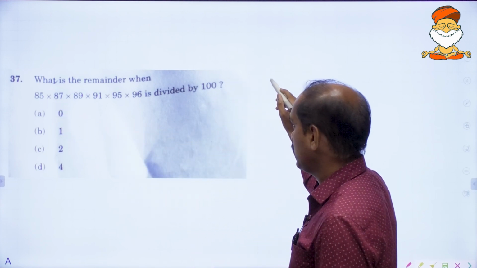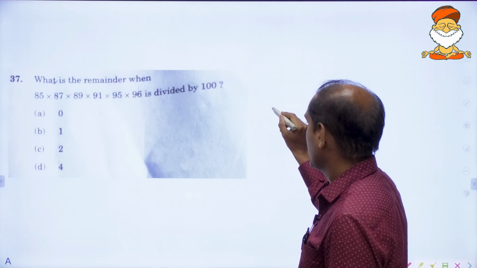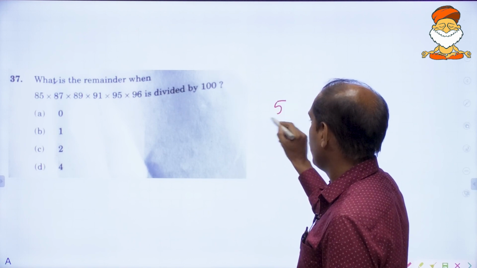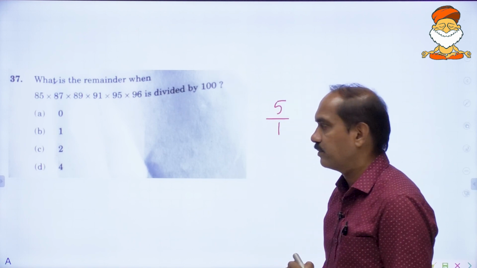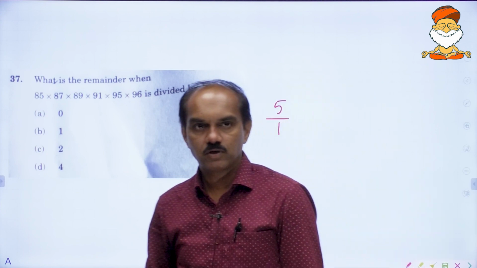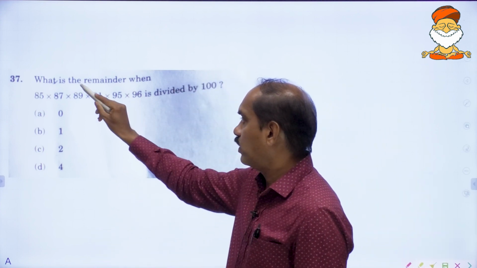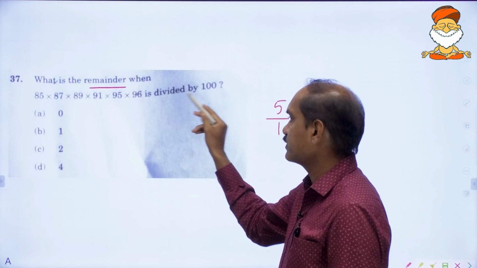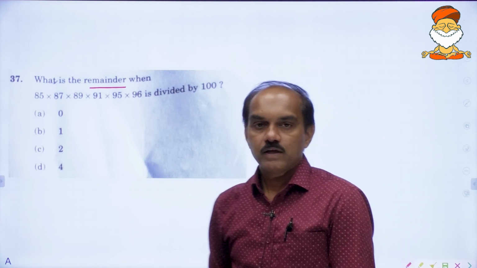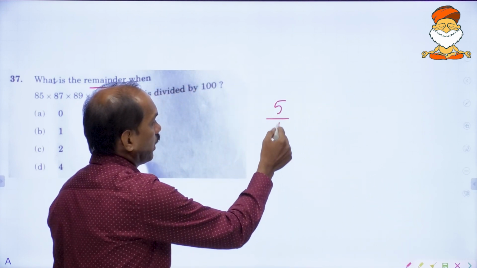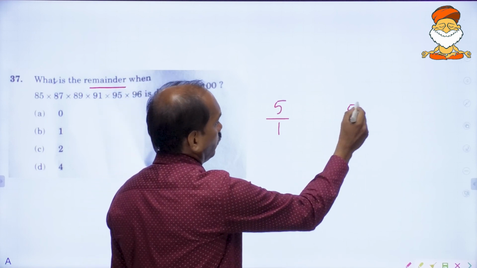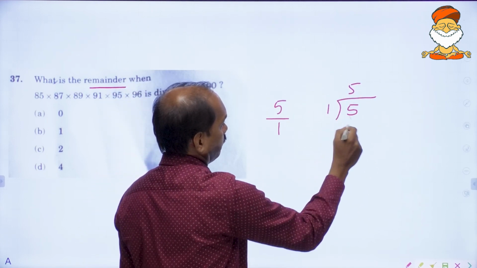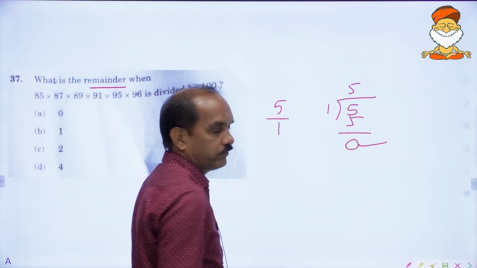Before that, let me tell you one thing. 5 divided by 1. How much remainder you will get? Because he is talking about the remainder. What is the remainder when this is divided by 100? So if you divide by 1, what happens? 5 divided by 1, 1 5s are 5, 0 is the remainder.